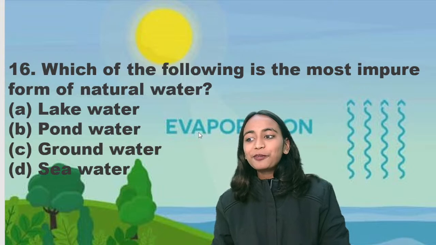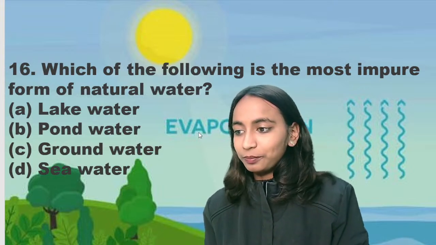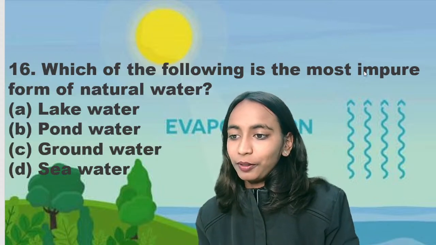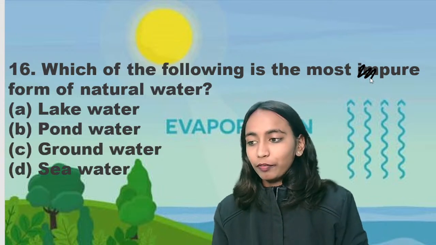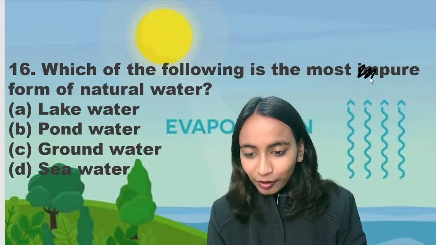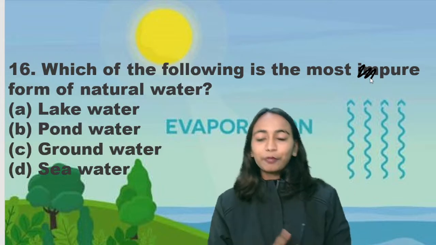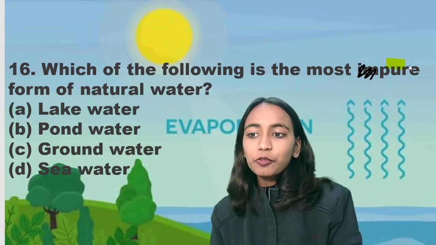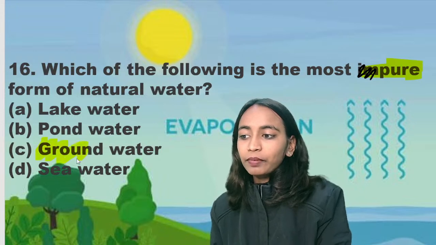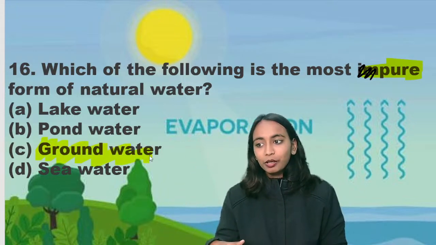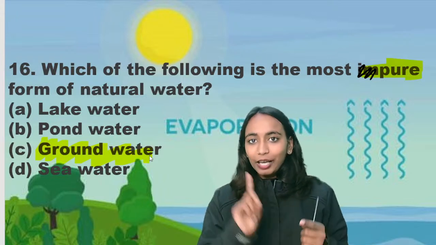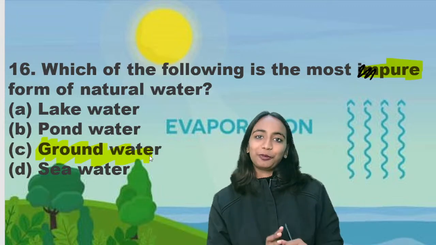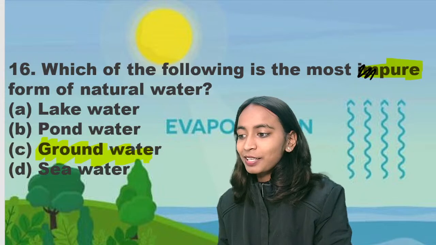Which of the following is most impure form of natural water? In place of impure it should be pure. Which of the following is most pure form of natural water? Pond water, lake water, groundwater or sea water? तो अगर आप बात करें regarding most pure form of water, so keep in mind groundwater. From all the 4 options, most pure form of natural water is groundwater. Lake का water भी polluted होता है, pond water भी polluted होता है, but ground water most levels तक polluted नहीं होता है. So among all the 4 options it is pure.